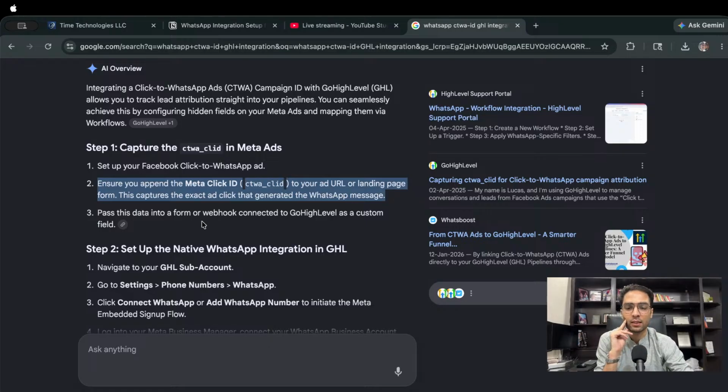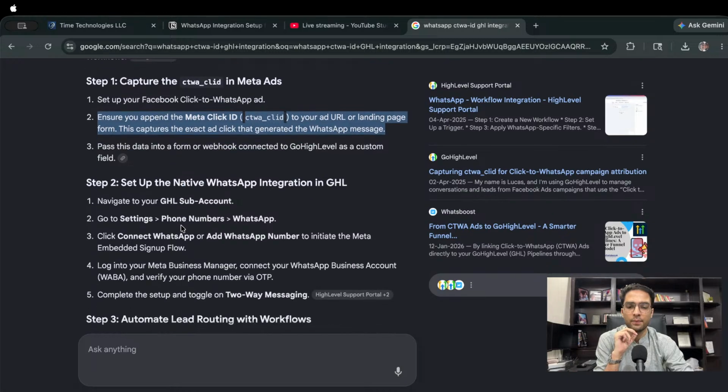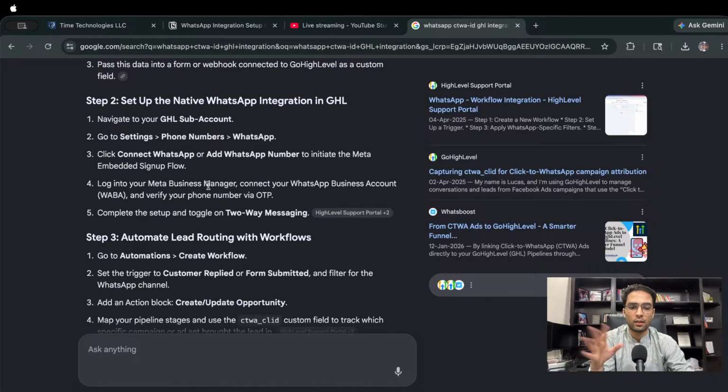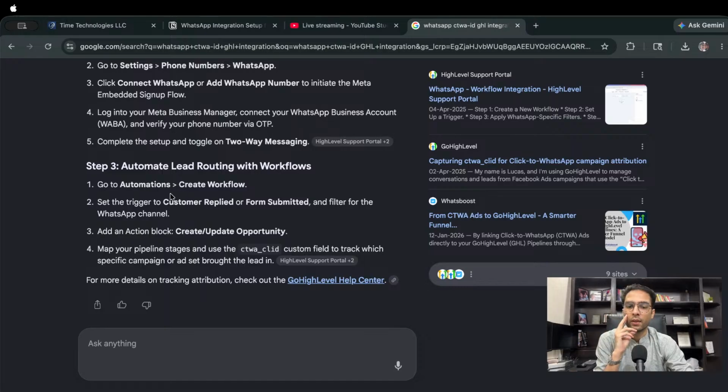Then it says pass the data into a form or webhook connected to GoHighLevel as a custom field, and then sub account, phone number, WhatsApp, connect WhatsApp, add WhatsApp number. We had already figured this out a long time ago. And then create an automation when customer replies or form submitted, filter for WhatsApp channel, add a block, create.